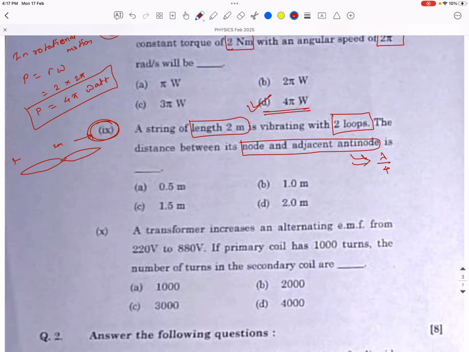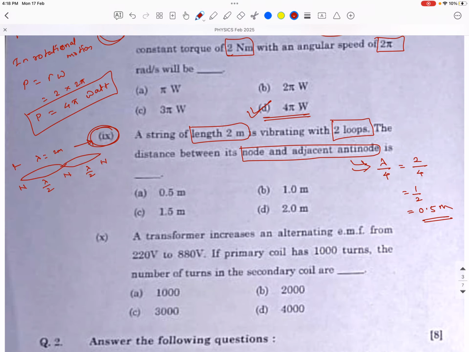See here, this is a node, this is again a node, and this is a node. The distance between nodes is lambda by 2, and this is lambda by 2. Lambda by 2 plus lambda by 2 gives lambda. They gave lambda as 2 meter and we have to find lambda by 4. So lambda is 2 and dividing by 4 we get 1 by 2, which means 0.5 meter. So 0.5 meter is the right answer, written in option A.